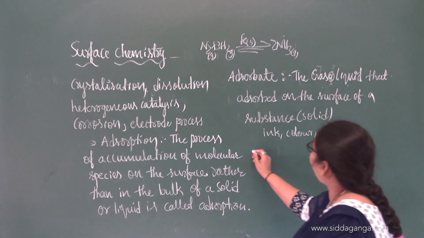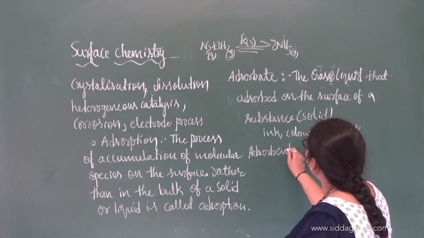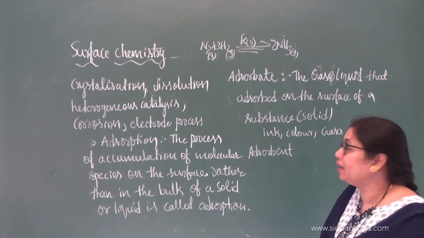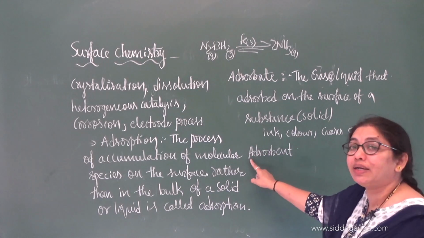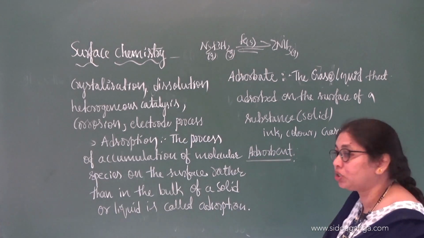Likewise, you can have one more terminology that is called adsorbent. Look at the spelling, A-D-S-O-R-B-E-N-T. What is this adsorbent?